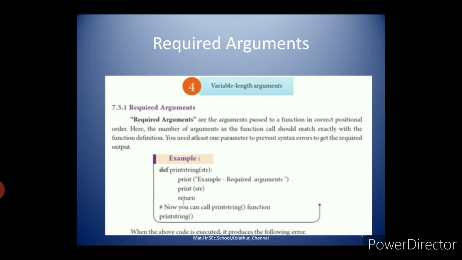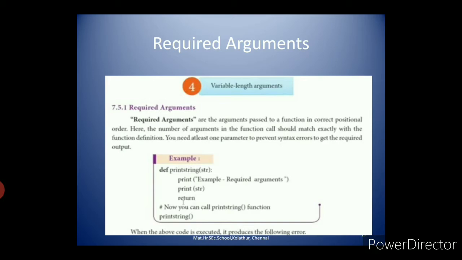Within the parenthesis you don't have any values, so it should throw the error. If you want to get an output, you have to give within the print string statement, welcome or something like that. One string, you have to give one argument.